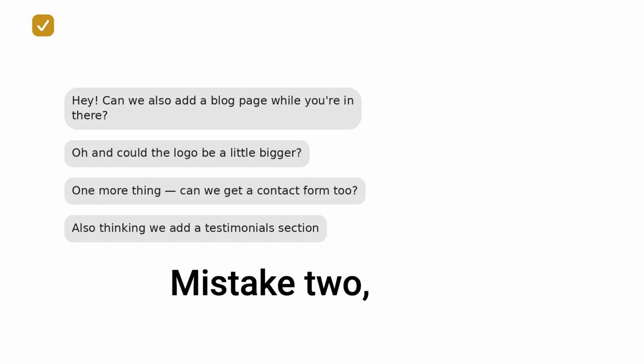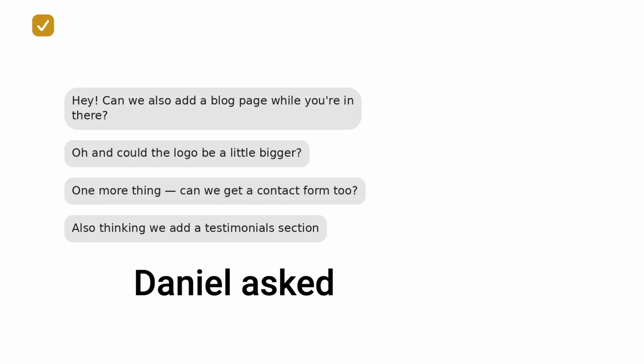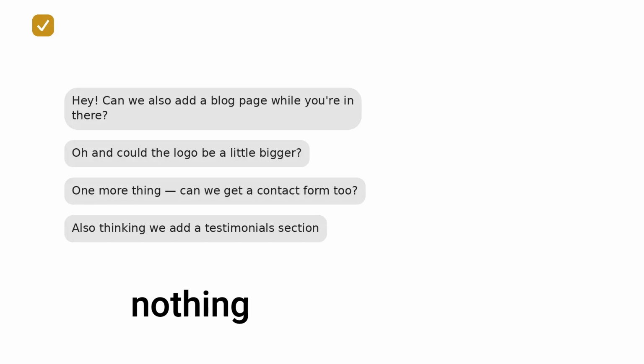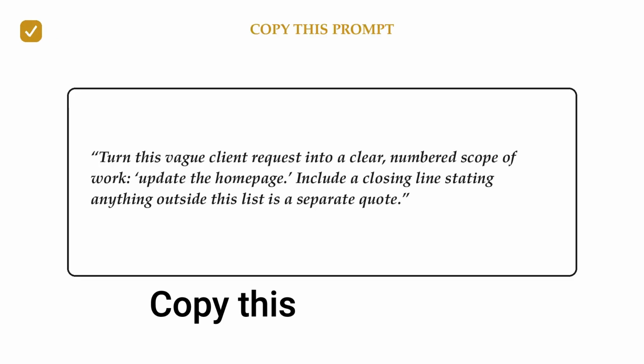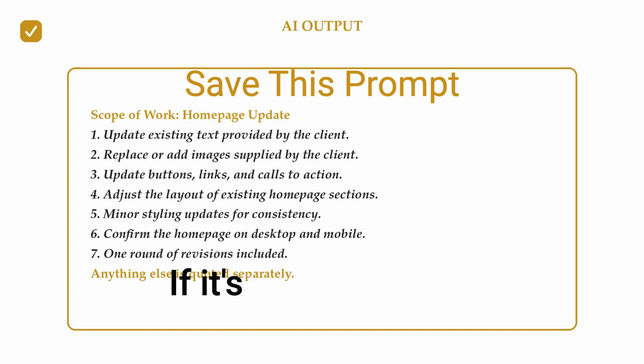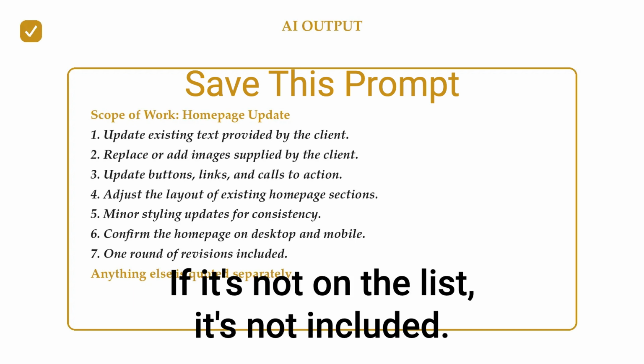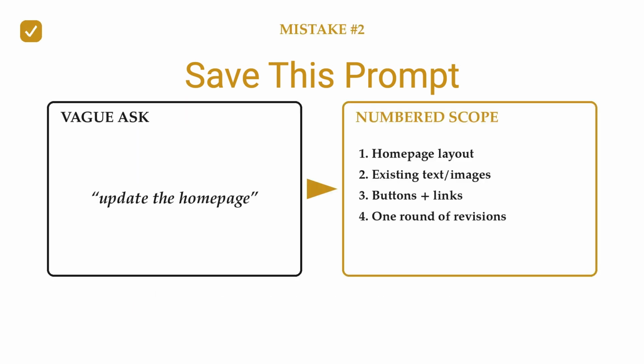Mistake 2. Scope not in writing. Daniel asked for a quick update to the homepage. No written scope, so when he kept adding pages and a logo redesign, Mia had nothing to point back to. Copy this into your AI. If it's not on the list, it's not included. In writing, every time.